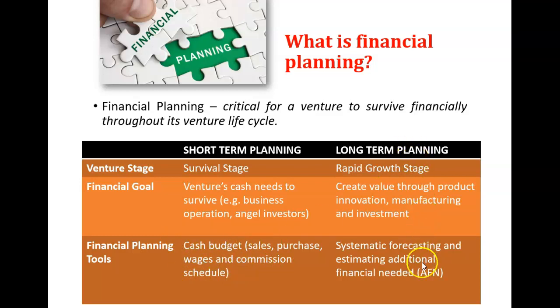For long-term planning, right, the financial planning tools are more systematic, right? This is to estimate the growth rate of the company in 5 years in the future, in order to estimate how much money the company will need in the future, right? So how much money does the company need? We call it AFN, or additional funds needed.